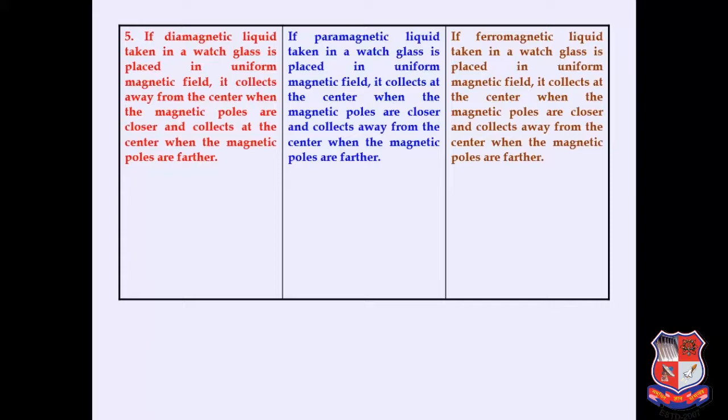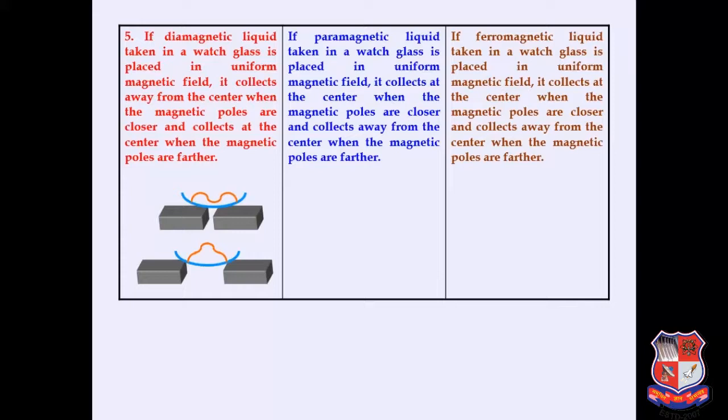But in the same case, with reference to the particular material introduced in a magnetic field, when we consider both magnets together, that means the north pole and south pole of the magnets are close to each other, it will move away from the stronger field.